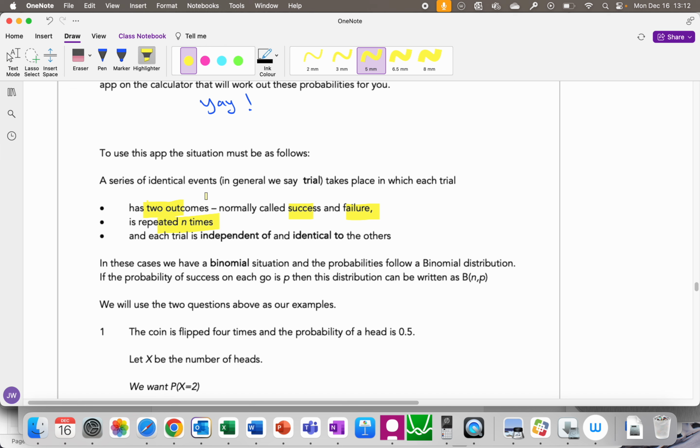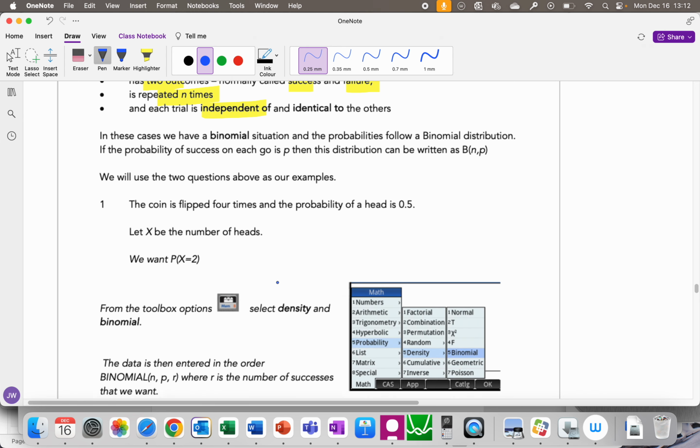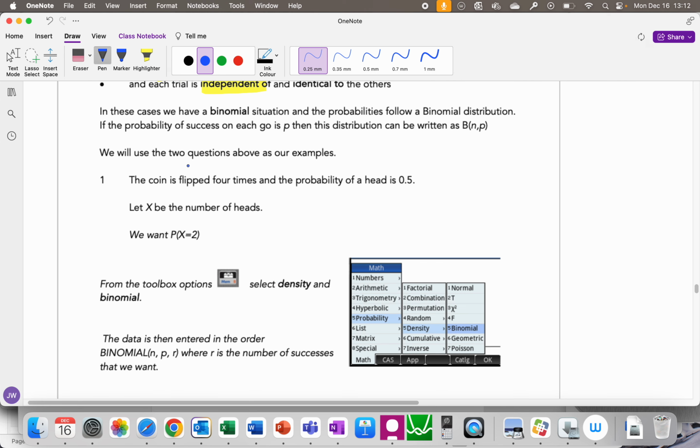You're doing the same experiment over and over, and as we said before, what's really important is that it is independent. That's what qualifies a distribution as being binomial. I'm going to show you how to do it with the app. It's going to be super cool.